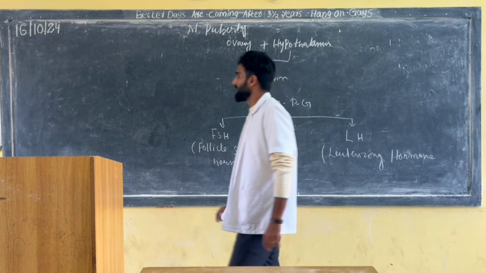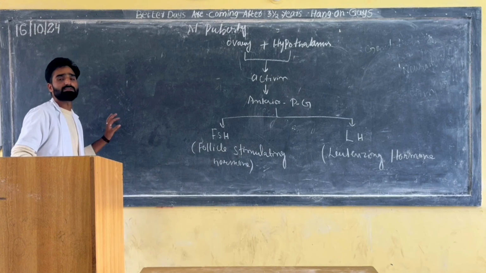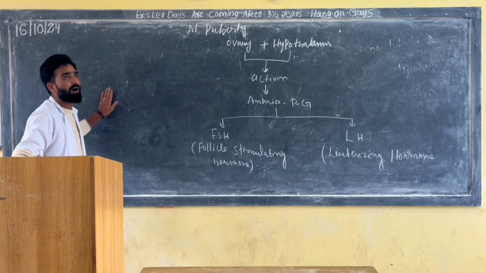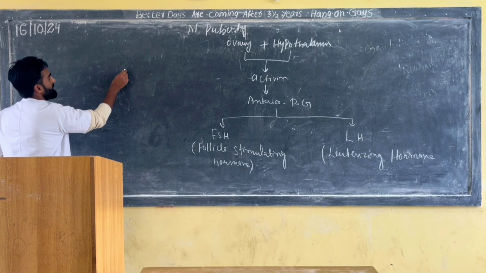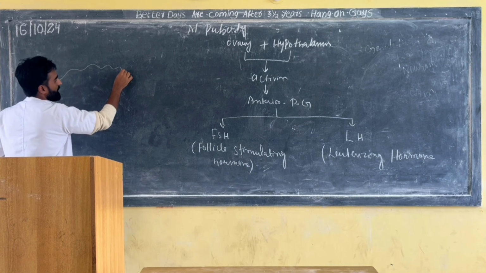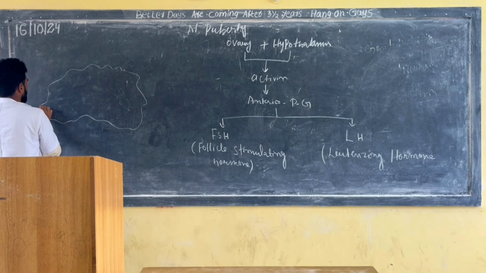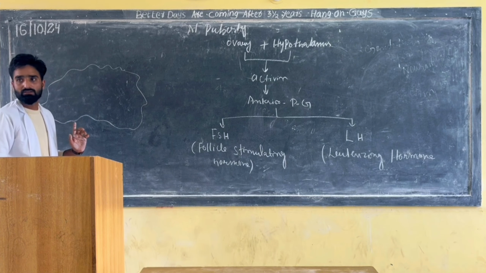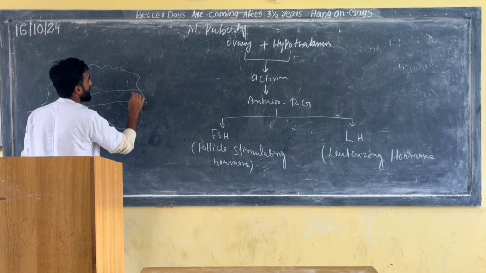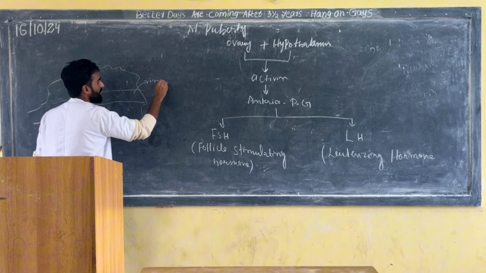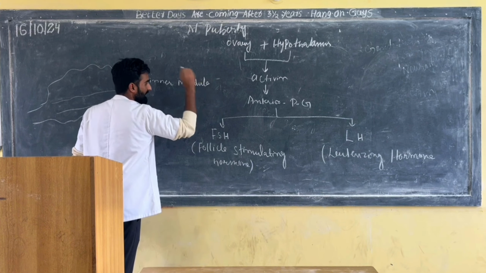Now this follicle stimulating hormone, I already told you about when we were discussing the structure of the ovary. We said that the ovary has how many parts? Two parts. For example, this is the ovary. The structure of the ovary is almost like that only. The ovary has two parts. The inner part is known as the inner medulla. We have discussed this a little bit.